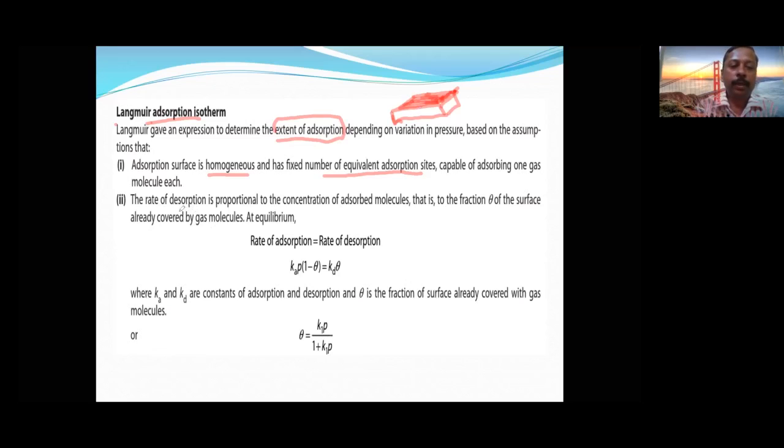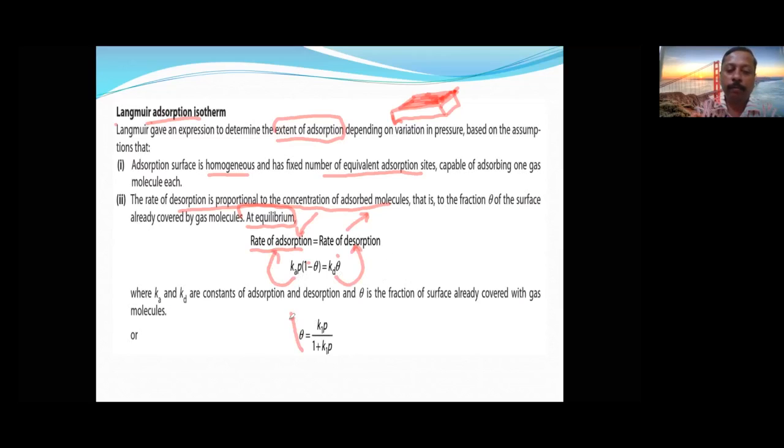Okay. The rate of desorption is proportional to the concentration of adsorbed molecules. This is for desorption, this is for adsorption. So rate of adsorption is equal to rate of desorption. Both take place and they stay at equilibrium. Suppose 10 molecules are adsorbed. At the same time, 10 molecules will be desorbed. That is, rate of adsorption is equal to rate of desorption. See here, A stands for adsorption, D stands for desorption.